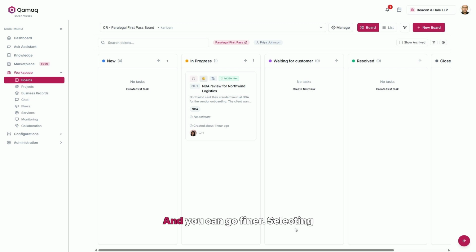And you can go finer. Selecting 2 values within one dimension shows you both. But if you filter by 2 different dimensions, the tickets must meet both conditions. In other words, values add up within a single dimension and narrow down across multiple dimensions. That's what proper classification means. It's not just about attaching a nice label to your work. It's about being able to ask the board questions and have it answer you.